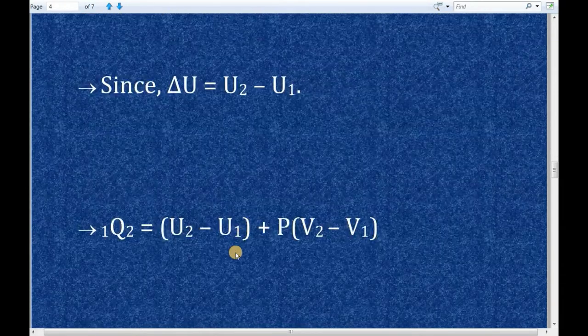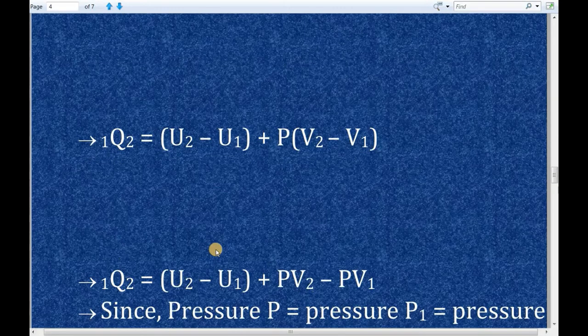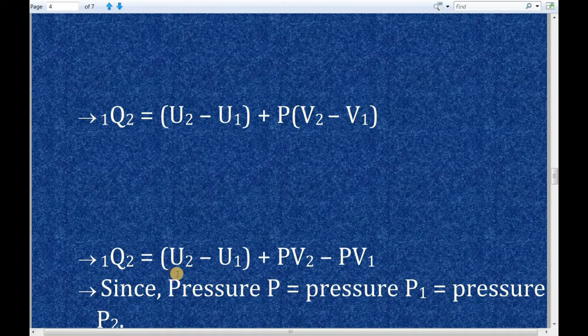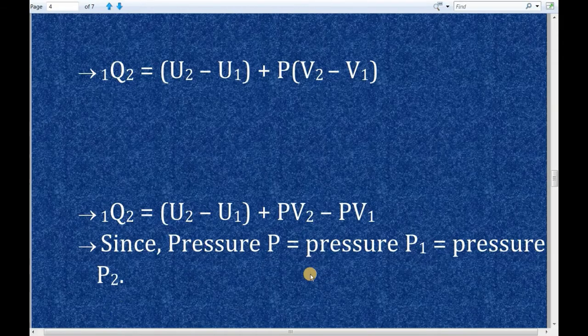So the next step will be 1Q2 is equal to U2 minus U1 plus P into V2 minus V1. So here P into V2 is PV2 and P into V1 is PV1. So the next step will be 1Q2 is equal to U2 minus U1 plus PV2 minus PV1. Now in this RHS, I am going to rewrite this PV2 to P2V2 and PV1 to P1V1.